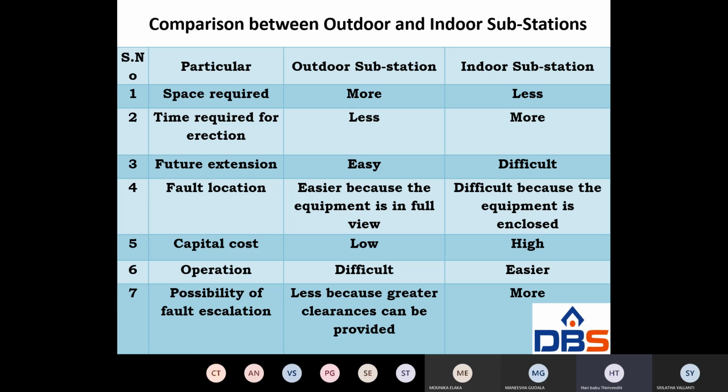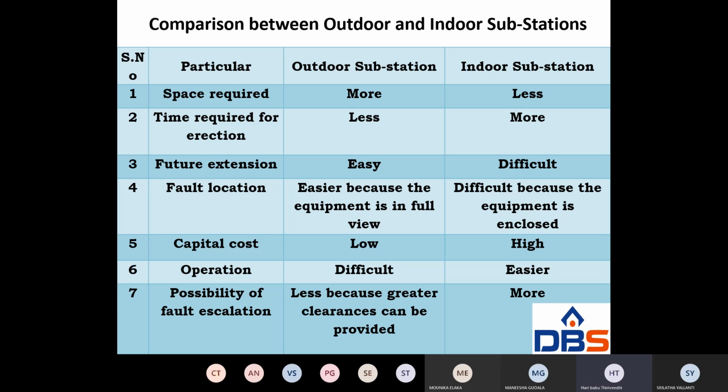Fault location is easier because the equipment is in full view, so we can easily identify the fault location. Whereas in indoor, fault location is difficult because the equipment is closed, right?